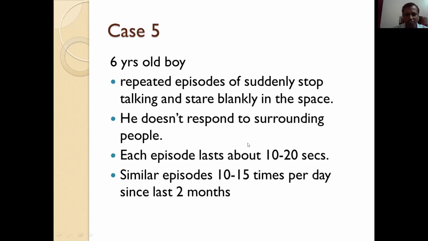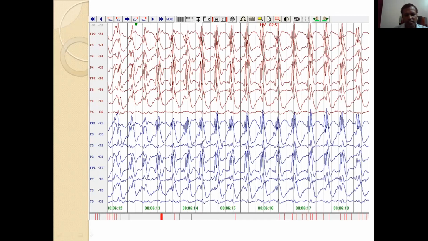So we'll see EEG. EEG showing 3 Hz spike and wave discharges. So what is 3 Hz spike and wave discharges? In this case, in between these two dark lines, there is 1 second, and we are getting 3 Hz, 1, 2, 3, spike and wave discharges. So this is 3 Hz spike and wave discharges, and it happens sometimes during hyperventilation. So we are doing hyperventilation during EEG, and we are getting this picture. So this is